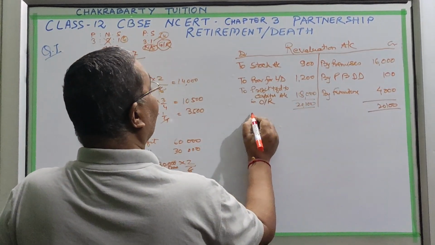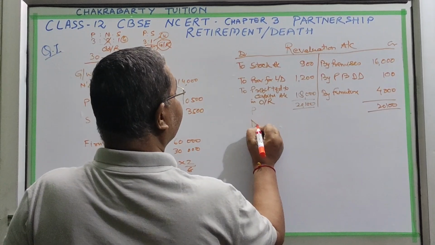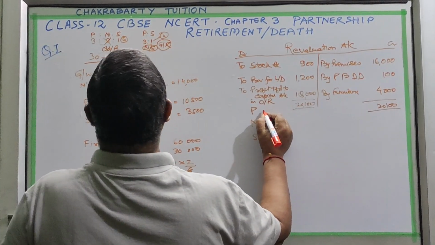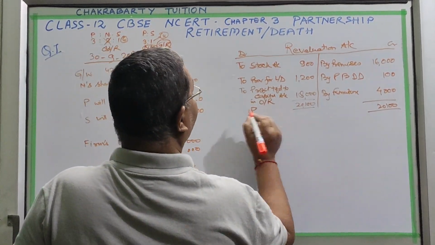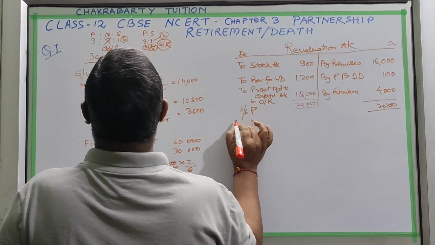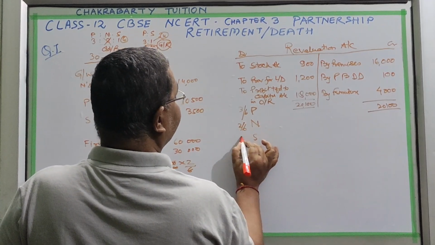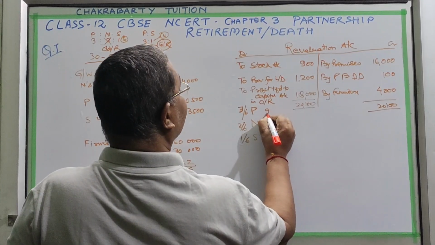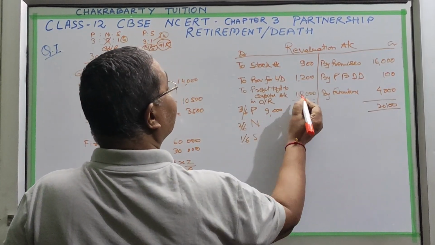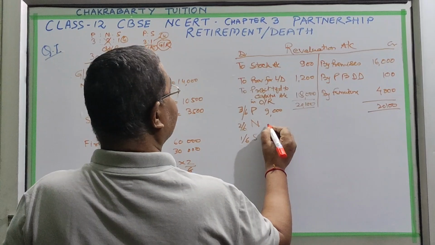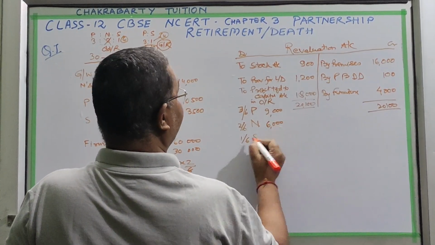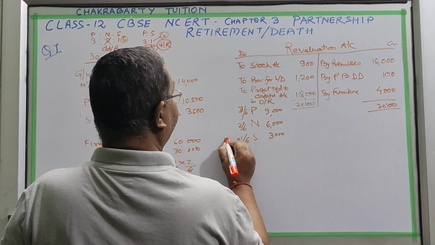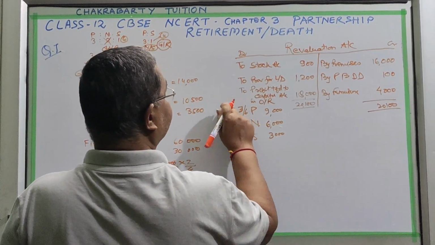So this is for P, Naresh and S. P will get 3 by 6, Naresh will get 2 by 6 and S will get 1 by 6 of 18,000. So P's portion will be 9,000. Naresh's portion will be 6,000, and 1 by 6 means 3,000. This is how it is calculated into 18,000.